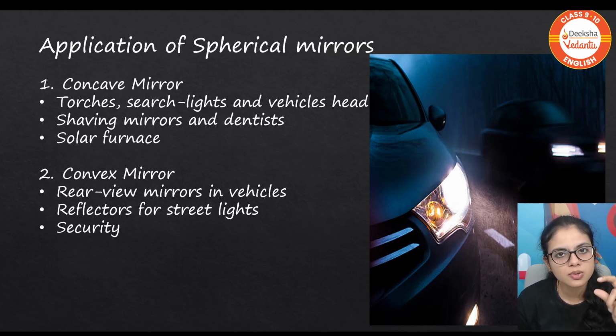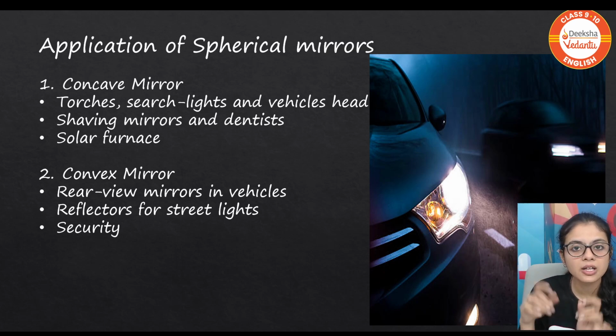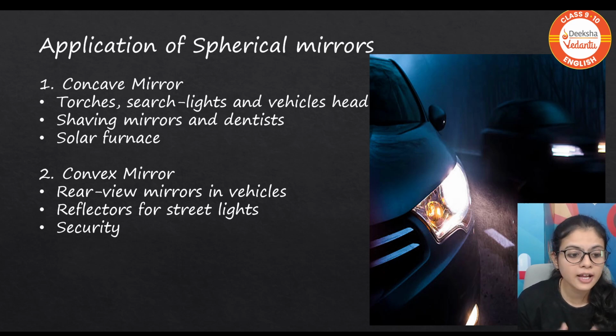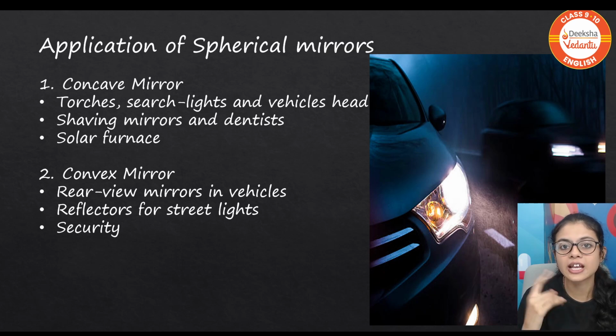Convex mirror forms a small sized image. So hence it is used in rear view of vehicles to see whatever is coming behind the vehicles. To see that, we want a convex mirror. Then we have reflectors for street lights. In the street lights, we don't want the light at one region. It should cover the street, right? So we use the diverging lens over there. Next, security purposes, to cover the entire area. Not a specific area, but the entire area should be visible.